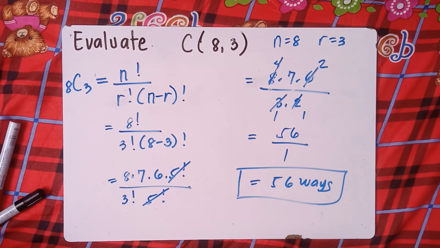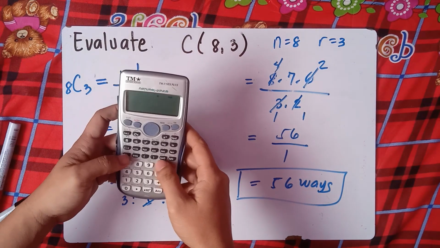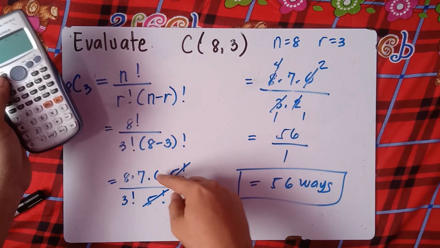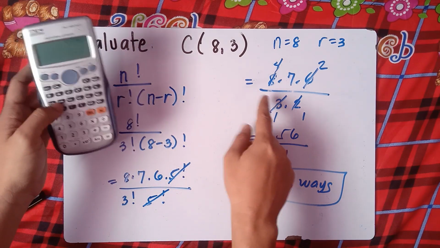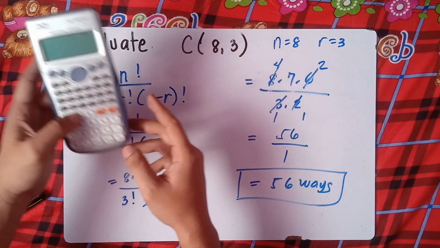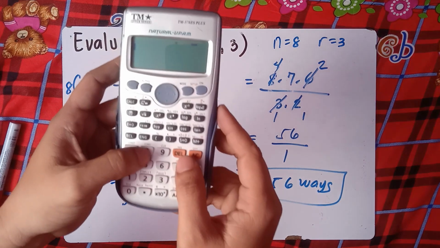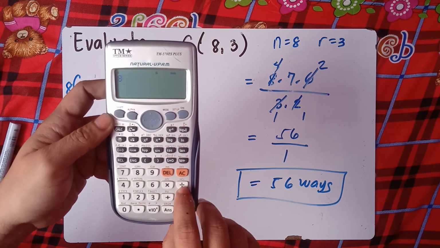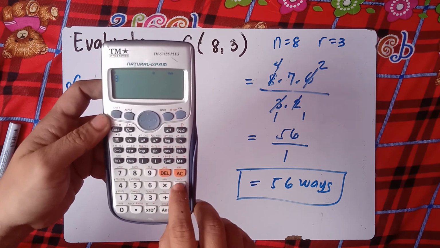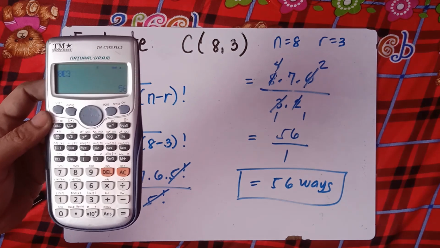Okay? In combination, with no particular order, it's 56. If we try to use the calculator, we can actually use the calculator directly, class. Press 8, then shift, the key above the divide. That's nCr, that is combination. Then press 3 equals, and you get 56.